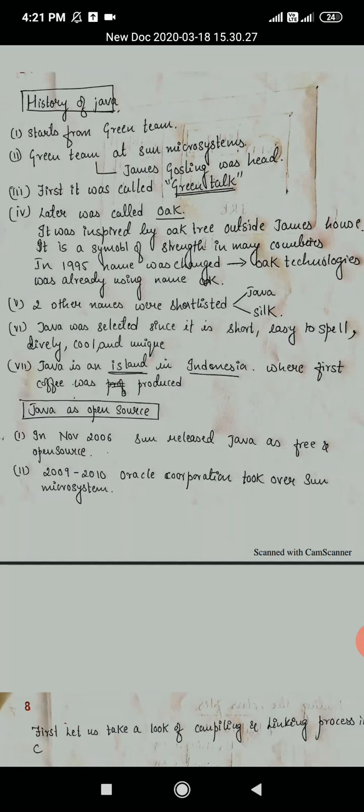Java is open source. In 2006, Sun released Java as free and open source and completed the project in the year 2007. In the years 2009 and 2010, Oracle Corporation took over Sun Microsystems.